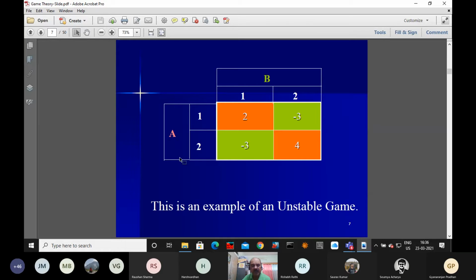If player A is playing his second strategy, then minus 3 into y1 plus 4 into y2 equal to nu. Since nu is on both sides, twice y1 minus thrice y2 equals minus thrice y1 plus 4y2, both are equal.